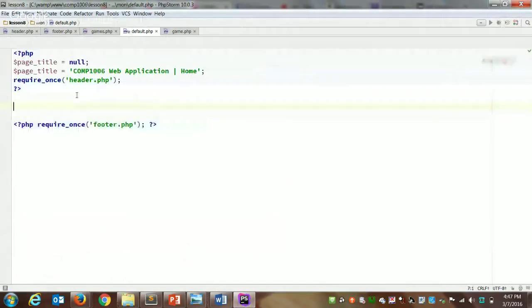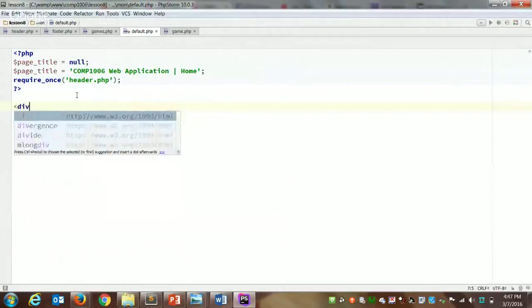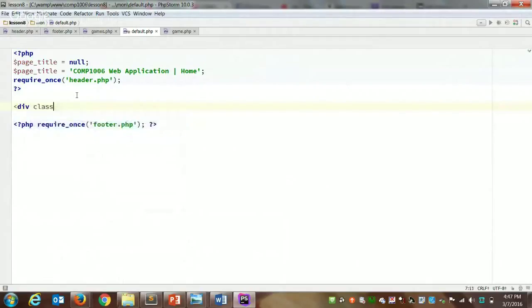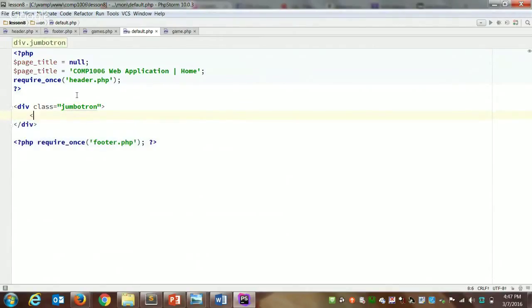So in here, I'll create a div. I'll use Bootstrap to style it. I'm going to give it a class of Jumbotron, which will make it wide. It'll give it a gray background and rounded corners. We'll put on a heading.